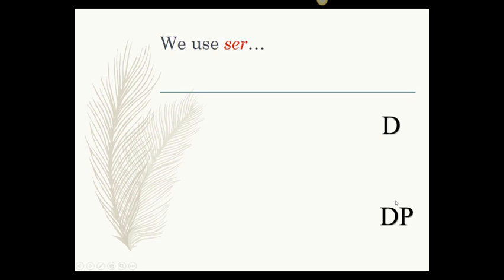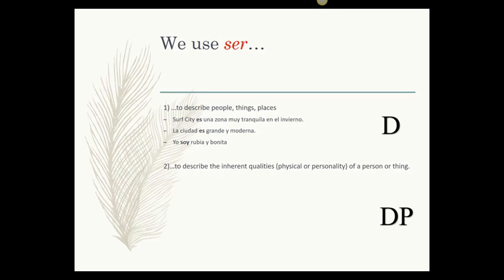Now, when do we use ser then? Well, for all of the other uses, we'll be using ser. One of the most common ones, the most important one, would be description, to describe people, things, places. Surf City es una zona muy tranquila en el invierno. It's a quiet place or area in the winter. La ciudad es grande y moderna. The city is big and modern. Yo soy rubia y bonita. I am blonde and beautiful. That's not me.